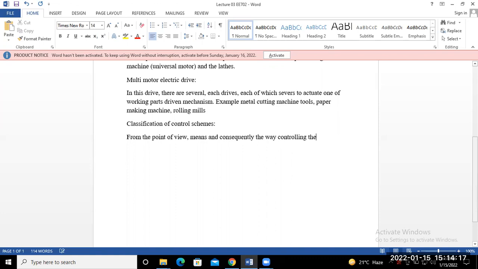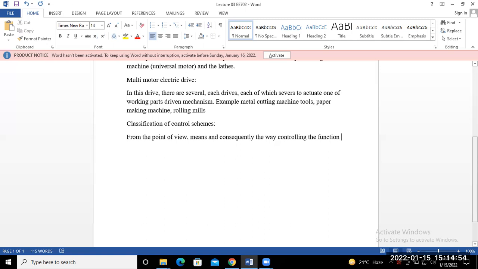The best example is driving your car or bus, where you put the gear in forward or backward direction, so you are able to control the motion in forward and backward directions.